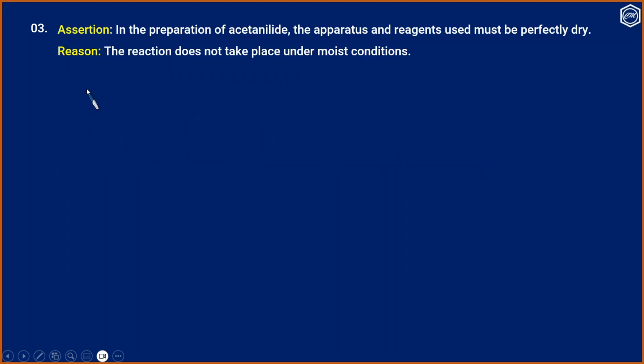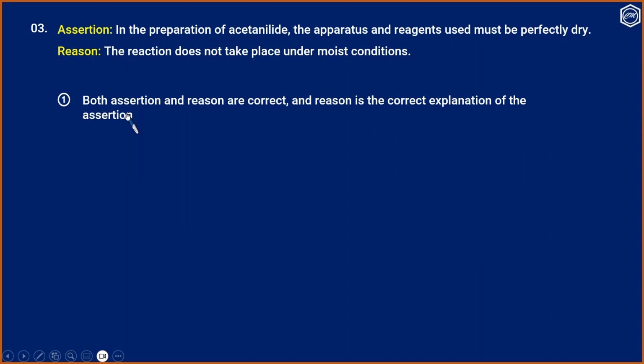Question number 3. It is an assertion reason type question. Assertion: in the preparation of acetaldehyde, the apparatus and reagent used must be perfectly dry. Reason: the reaction does not take place under moist conditions. Option 1.